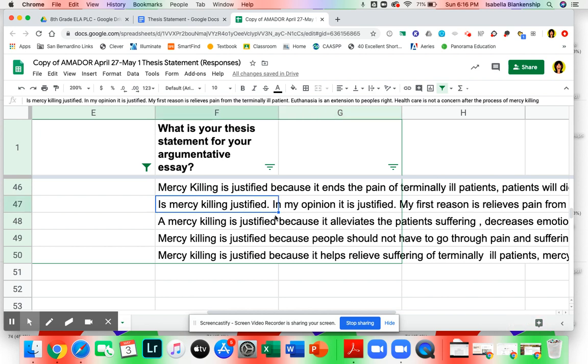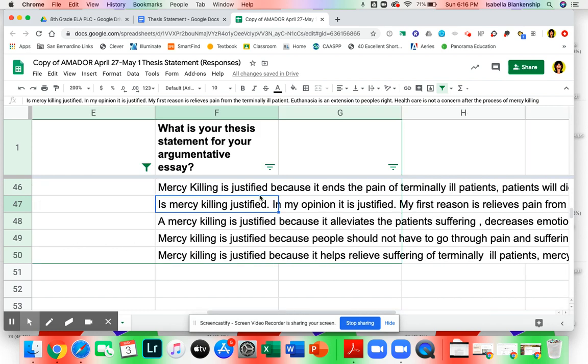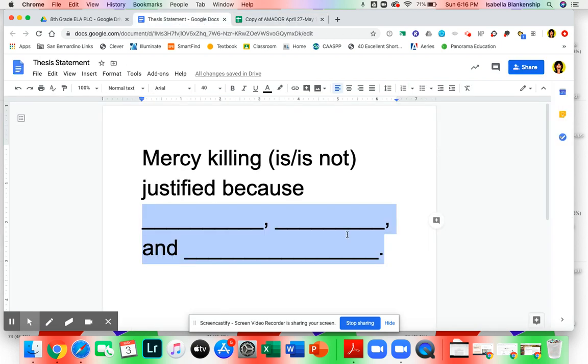I want to go over this one as well. Is mercy killing justified? In my opinion, it is justified. My first reason is this, and that is it relieves pain from the terminally ill patient. Euthanasia is an extension to people's rights. Healthcare is not a concern. This needs to be in 1 sentence. It needs to be shorter. Everybody needs to make their thesis statement look like this. If it doesn't, then we're going to have you guys fix it before you move on.